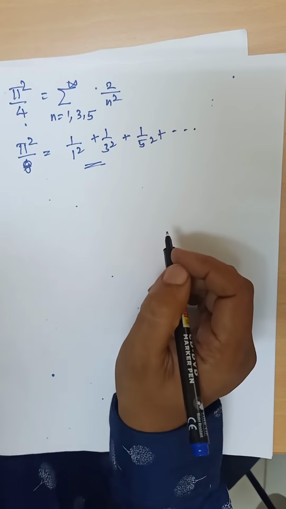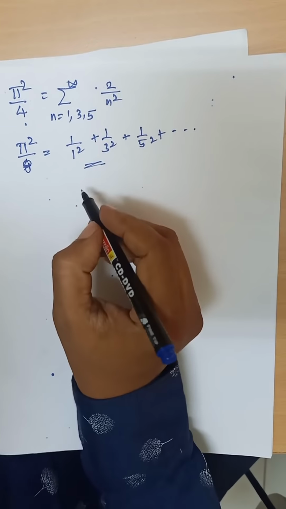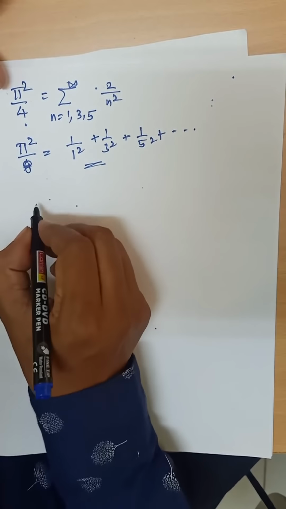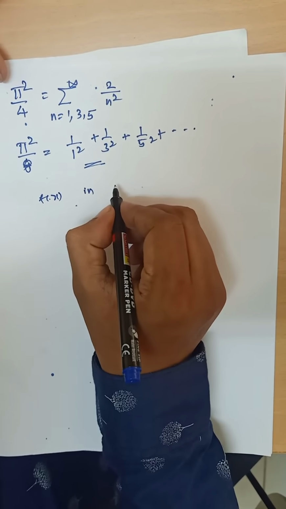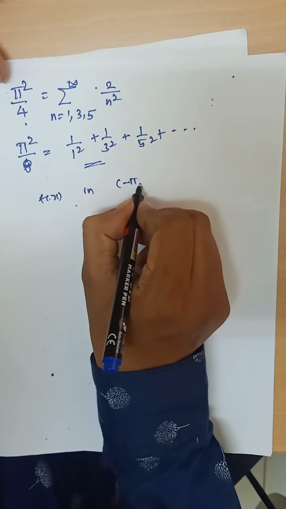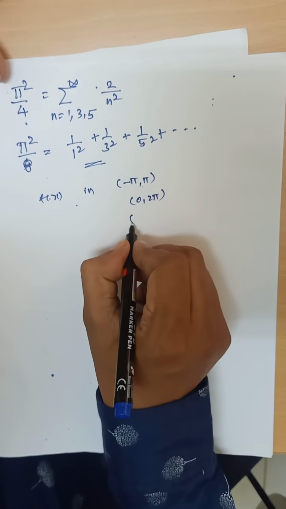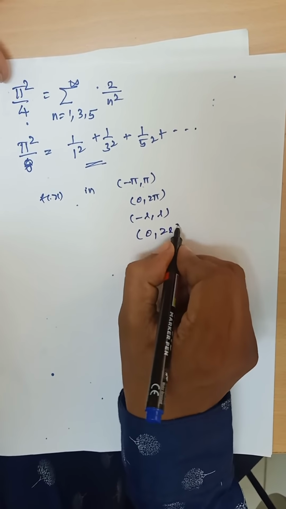Yes, we recall once again what we have discussed in this topic, Fourier series. We construct the Fourier series of f of x in 4 sets of intervals, that is minus pi comma plus pi, 0 comma 2 pi, minus L comma plus L, 0 comma 2L.